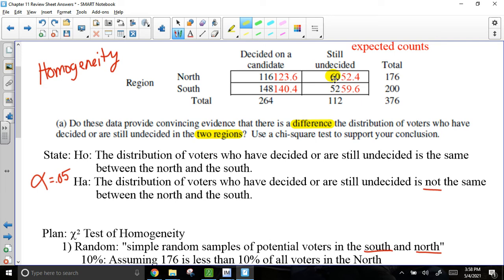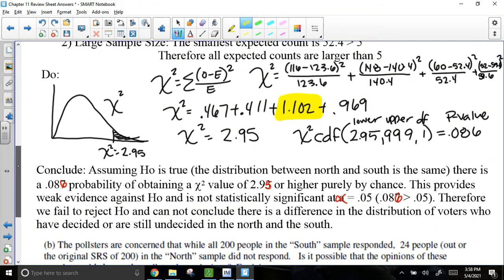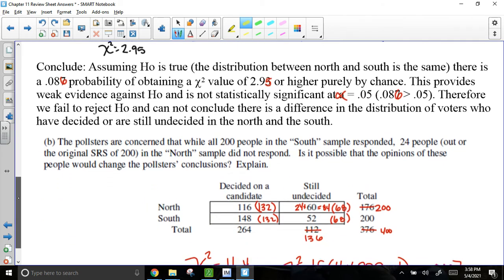So basically, I want to know, what if I made the difference in this area even larger? So maybe let's stick all 24 people that did not respond in the North. Let's say that they're all undecided after all. Let's see if we can make that component even larger. And maybe the North is where we need to decide to send our people for campaigning.